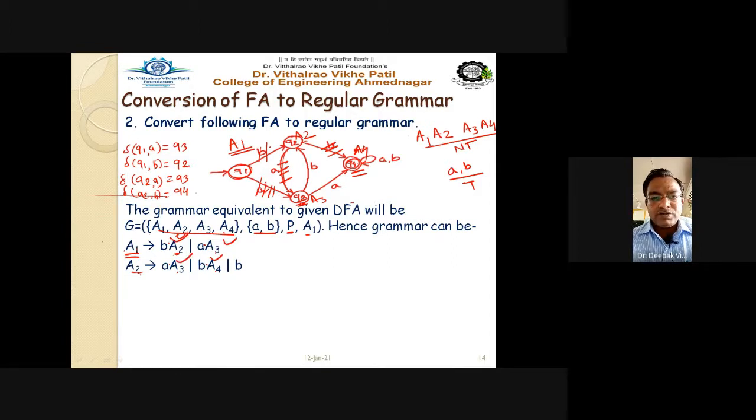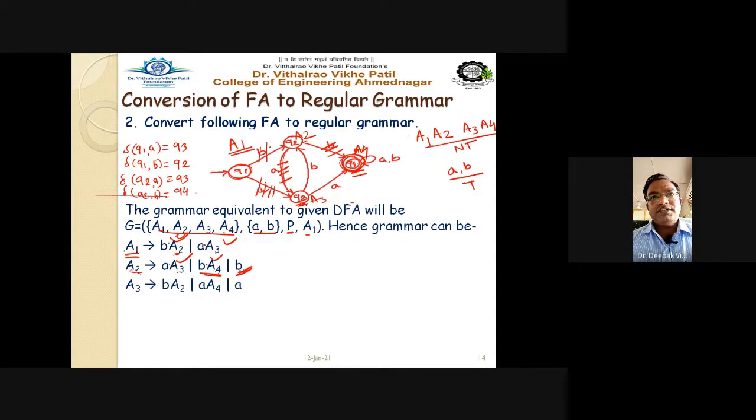Now see here, one more rule is added for the final state, that is nothing but A2 gives B. Why? Because A2 on B goes to final state Q4. Though Q4 is the final state, and this transition is already added for A4, we have to write a separate B here, which means that on this A2 it goes to the final state. It produces the terminal string. It must produce a string of terminal symbols to indicate the final state here, right?